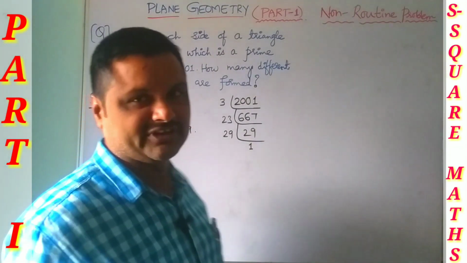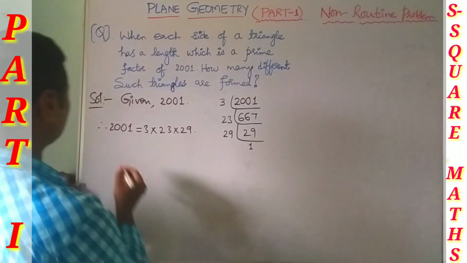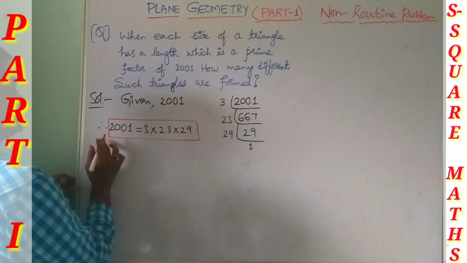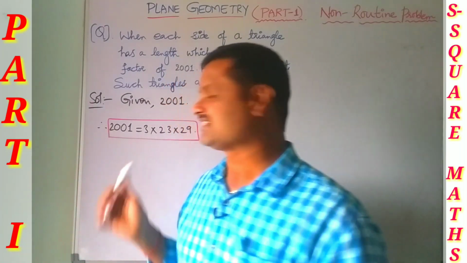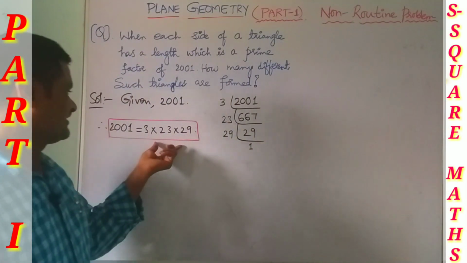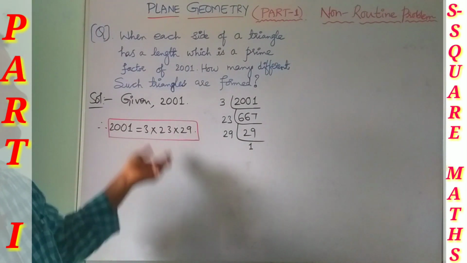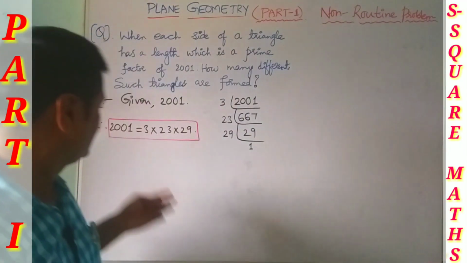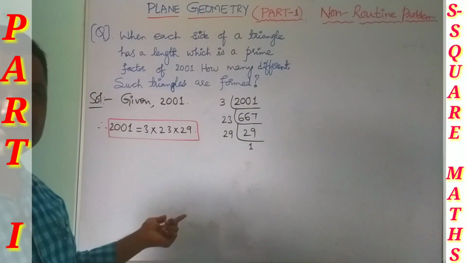Now it's fine up to here. So how to proceed next? 3, 23 and 29 are the 3 distinct prime factors of 2001, and the product of these 3 prime factors gives you 2001. You know that a triangle consists of 3 sides. So with these combinations, how many different triangles are going to form, that we have to find out.